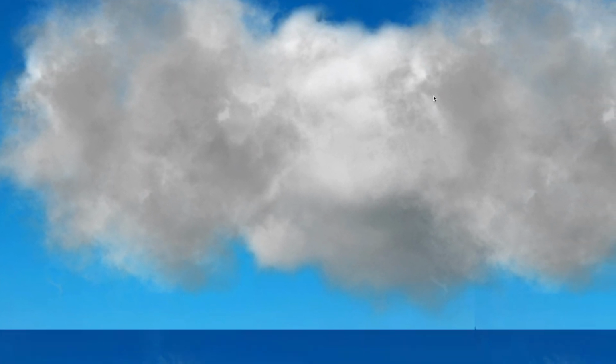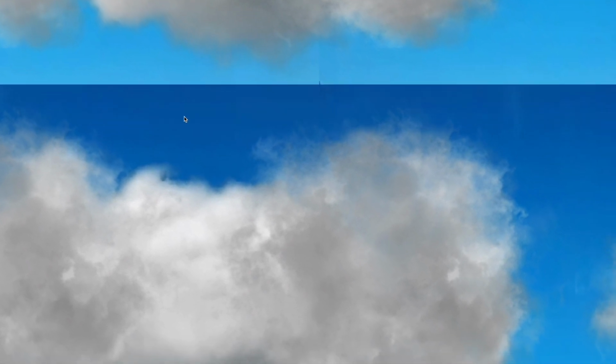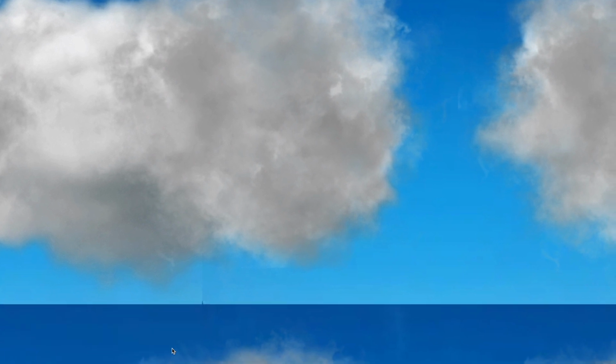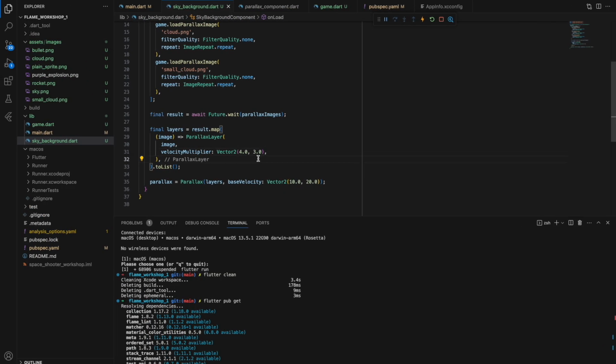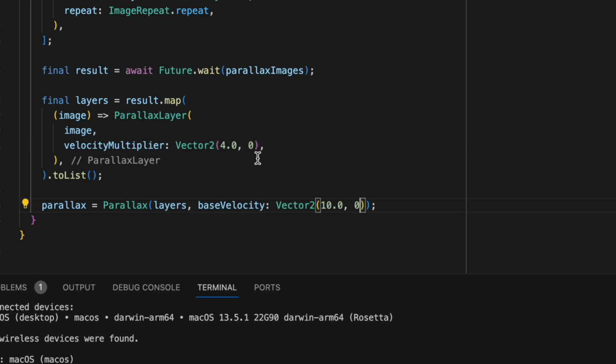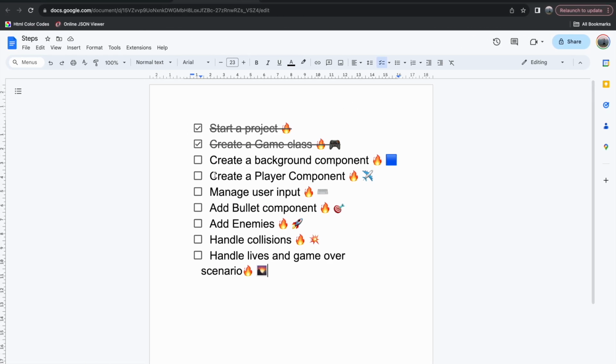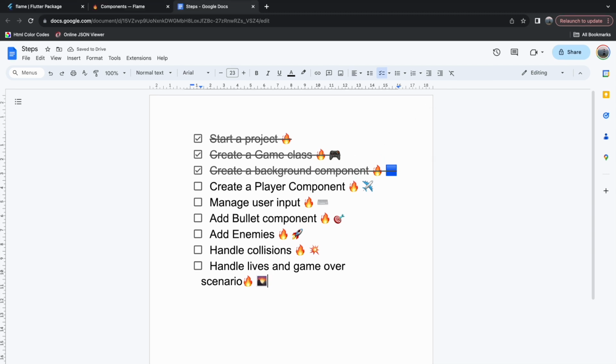So as you can see, now our sky is moving vertically as well, horizontally and vertically. Because our sky image is a gradient one, it doesn't look cool in my opinion, because you can see this border between layers. Yeah, I'll just move everything back. So let's do 0 here and 0 here. Yeah, that's basically it about the background component. And we can successfully finish the third action point.